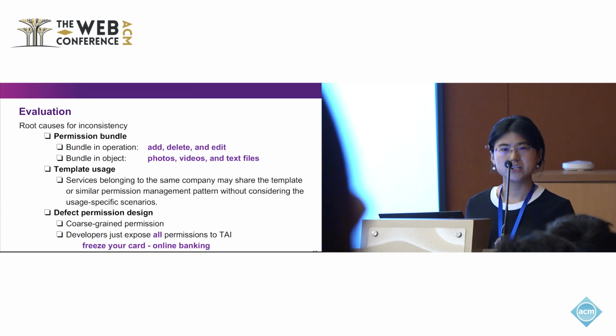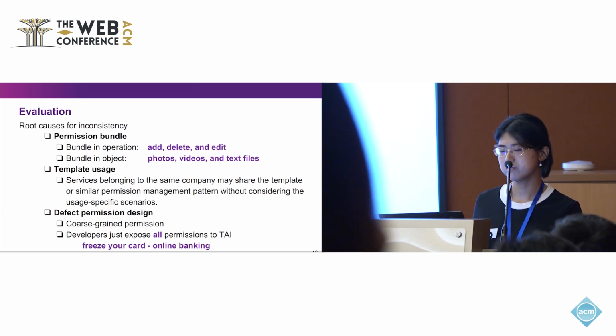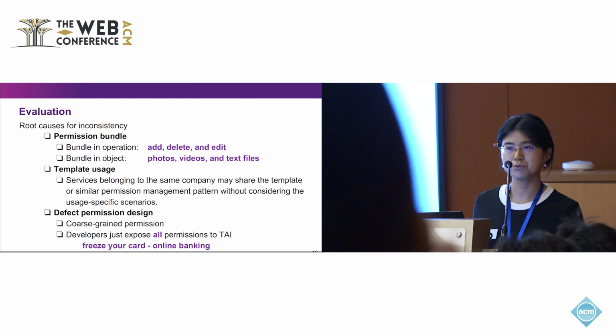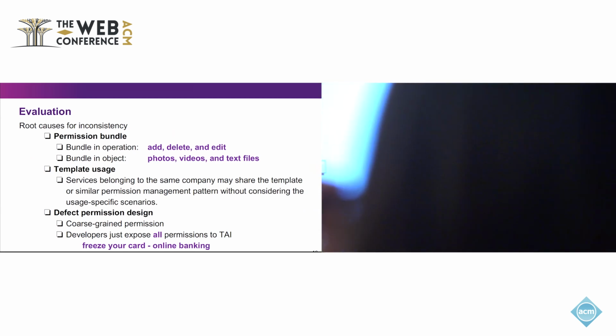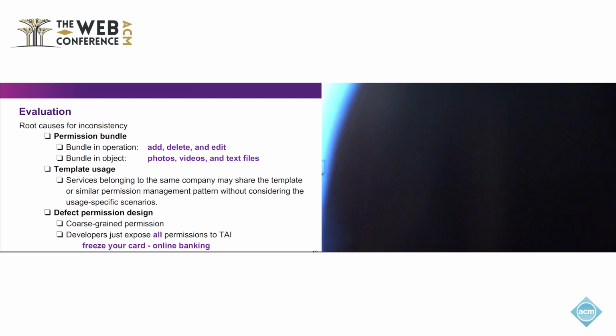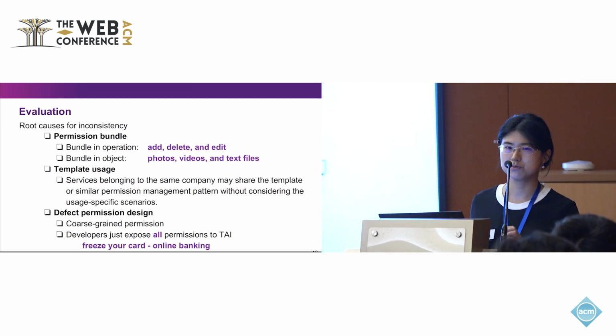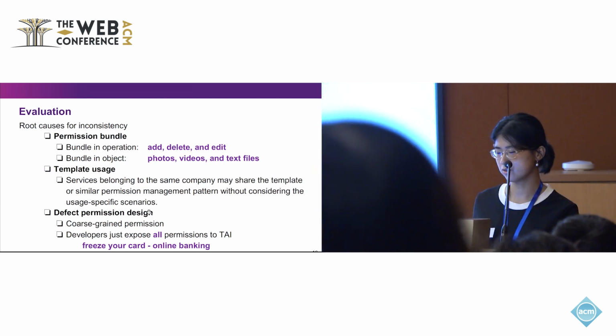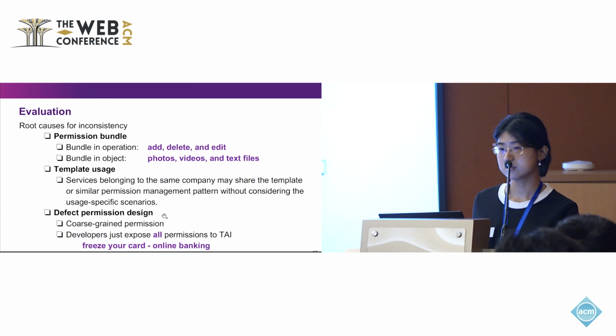The second one is template usage. Different services belonging to the same company, like Google Doc, Google Slide, or Google Spreadsheet, may use one template with only the service name changed. So this means that a service which does not fit this template will be requested with excessive permission. And the third one is that the permission system actually has some design flaws. Some services use coarse-grained permission, like control or manage your device, compared with more fine-grained permission, like turn on or turn off your device.